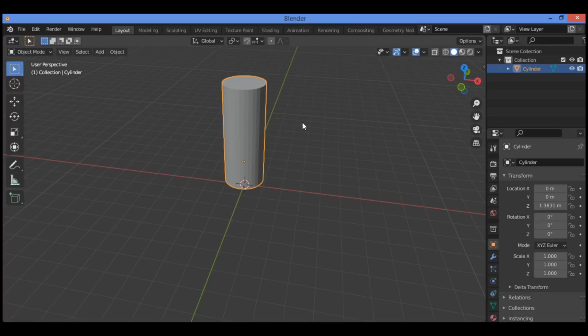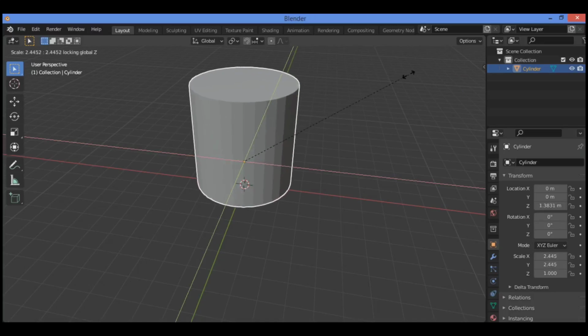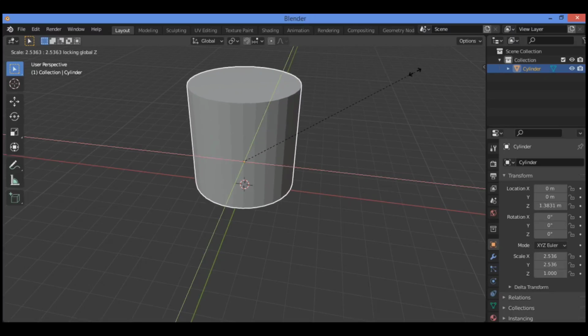With the cylinder still selected in object mode, press S and then Shift Z, to scale only in the Y and the X axis, like this. Move the mouse to make the cylinder thinner.